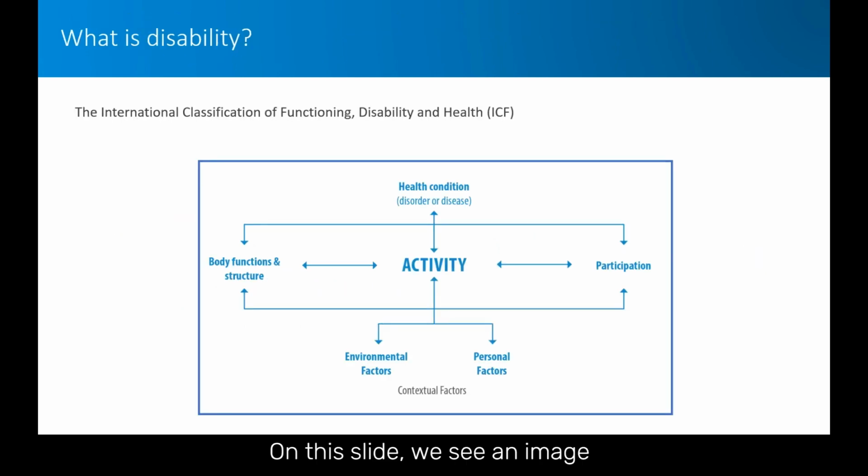On this slide, we see an image of the WHO's classification of functioning, disability and health, or ICF as it is known. The ICF is used to classify and understand disability, and like the UNCRPD definition, the ICF considers disability to be the result of an interaction between a person's health condition and their environment. The ICF uses disability as an umbrella term for impairments in body structure and function that result from a health condition and any subsequent activity limitations and participation restrictions due to that individual's context, which includes both personal and environmental factors.